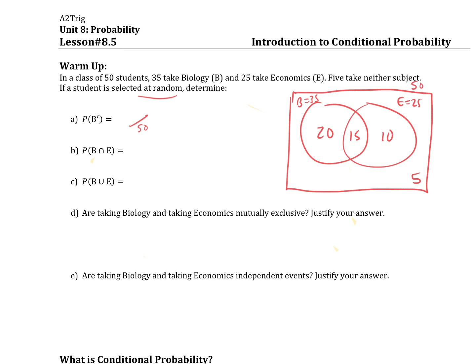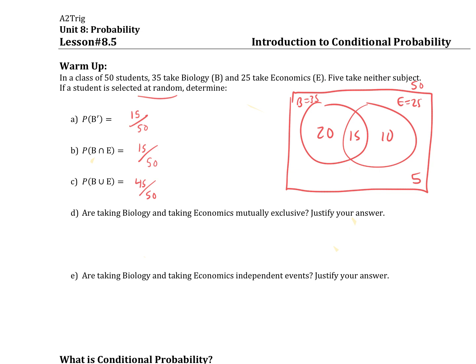So you pick a student at random, so that's going to be out of 50. How many don't take biology? As long as we're here, let's just do this whole thing. How many don't take biology? Well, that's everybody but the 35. How many take B and E? Well, I figured that out last. That was the 15 in the center. Or, well, we already knew there were 5 that don't take either, so there's 45 in the whole snowman.